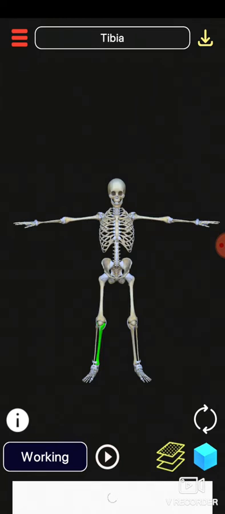What is a skeletal system? Skeleton is the framework of bones in our body which provides strength and shape to our body. They also protect the internal organs of the body. Without bones we are not able to sit, we are not able to stand, we are not even able to do any work. We would be like a jelly type of substance.